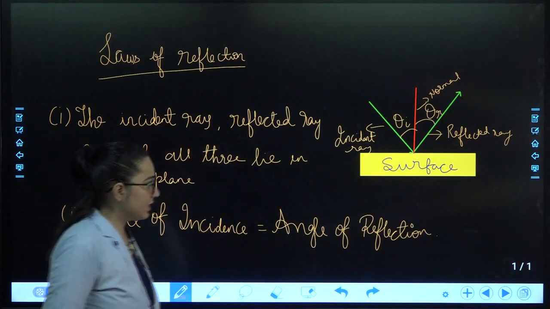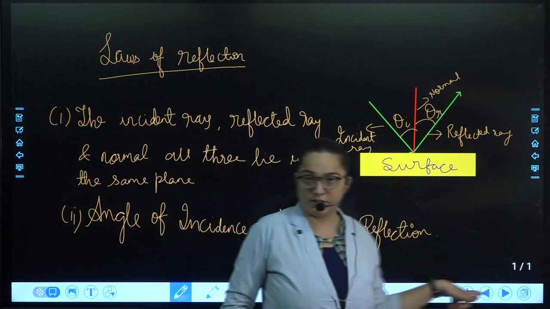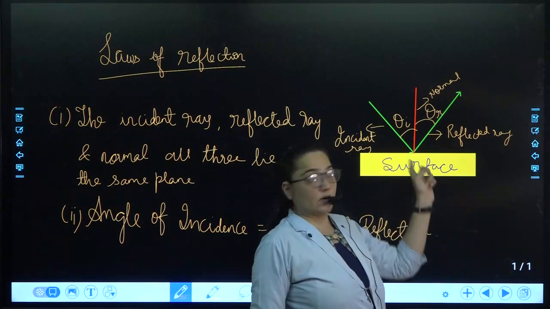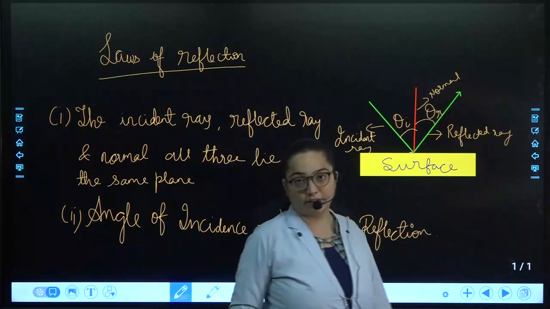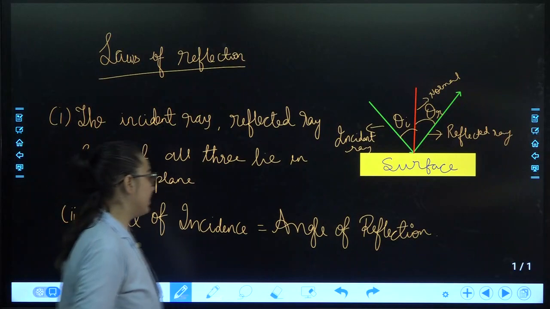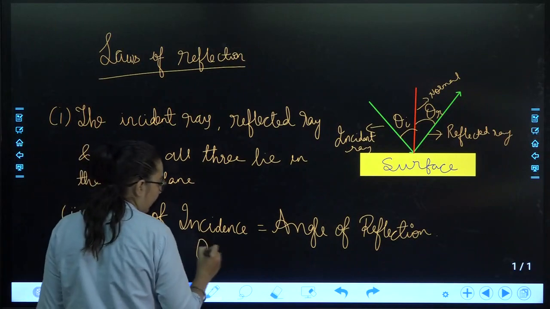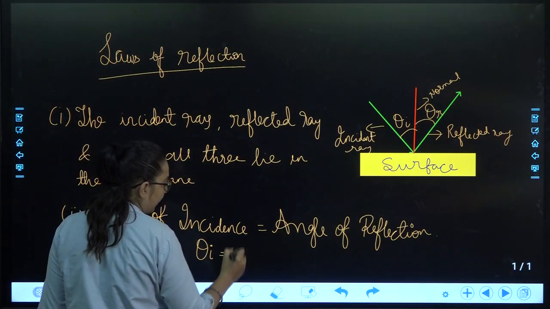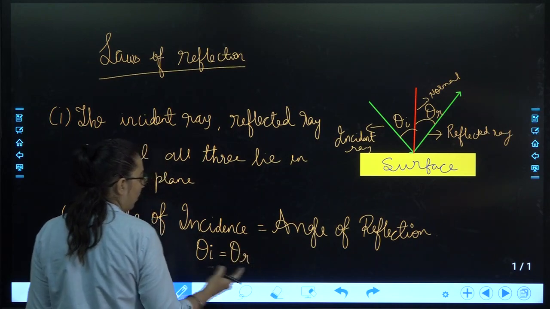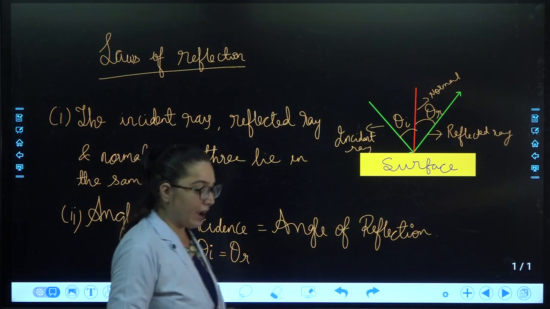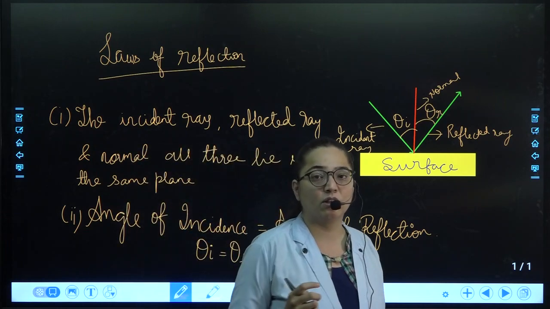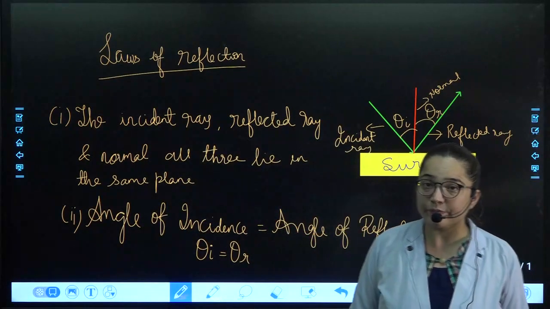The angle of incidence is the angle between the normal and the incident ray. What is the angle of reflection over here? The angle of reflection is the angle between the normal and the reflected ray. The normal and the incident ray make angle theta I. The normal and the reflected ray make angle theta R. And both these angles are equal. That is stated by the second law of reflection.